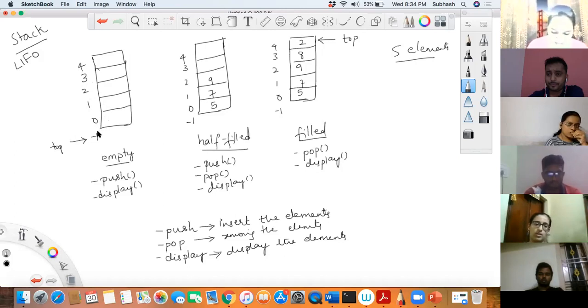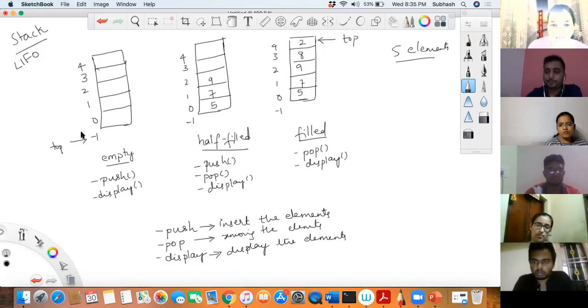I'm asking about the condition. Top is -1. Soundarya is telling if top is equal to -1. So if top is equal to -1, what does it mean? It's empty. But I'm asking you to push. What is it that I have to see? When can I push? Tell me one condition when I cannot push.